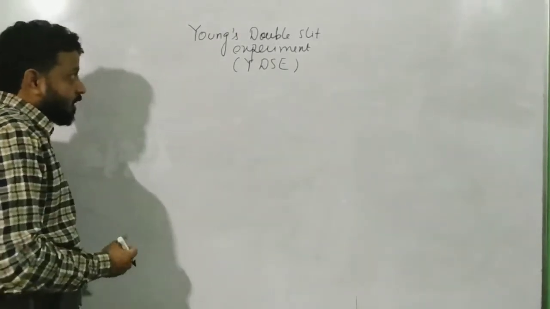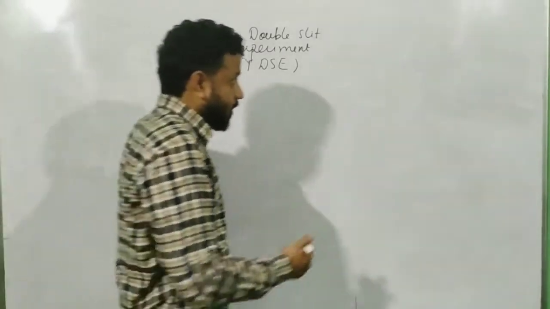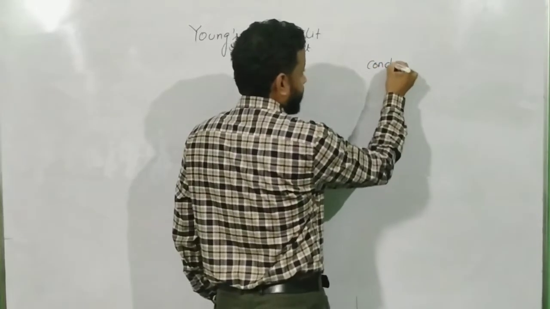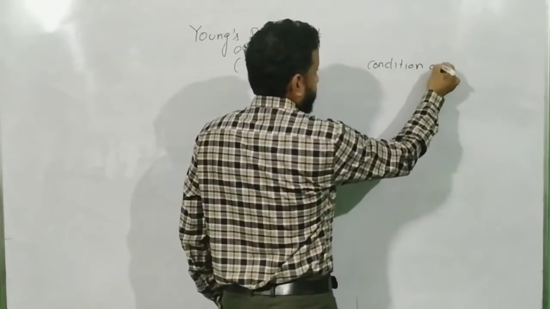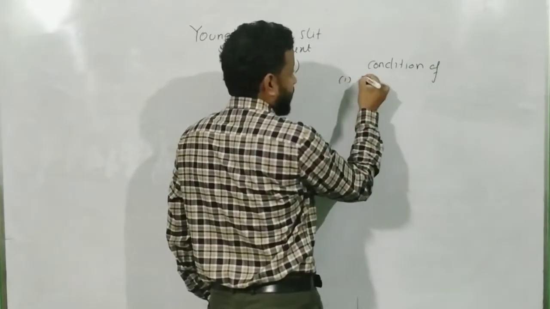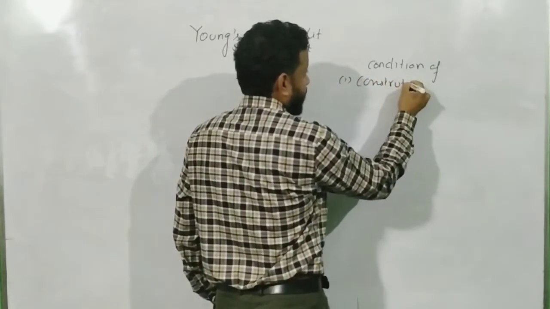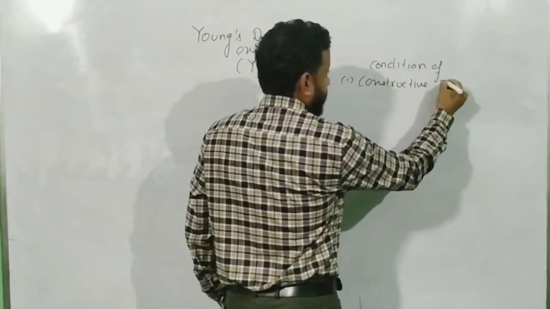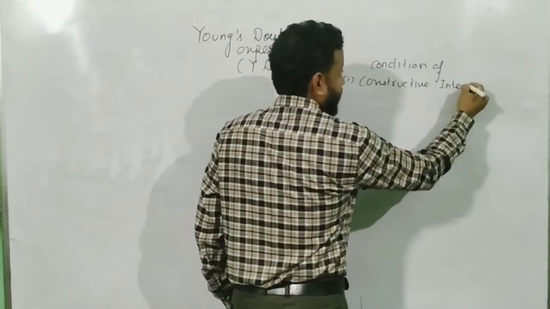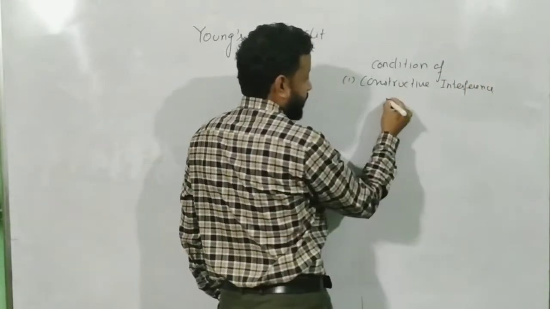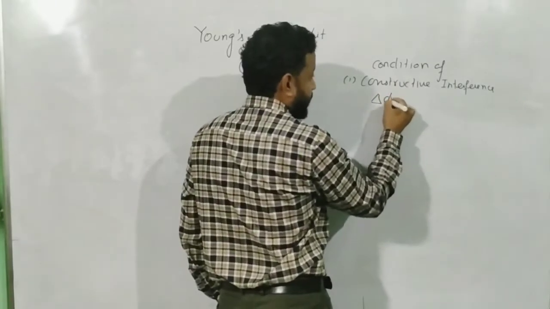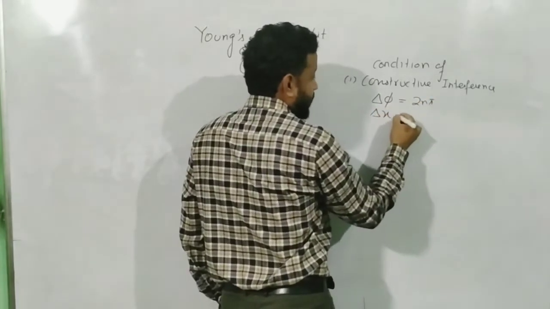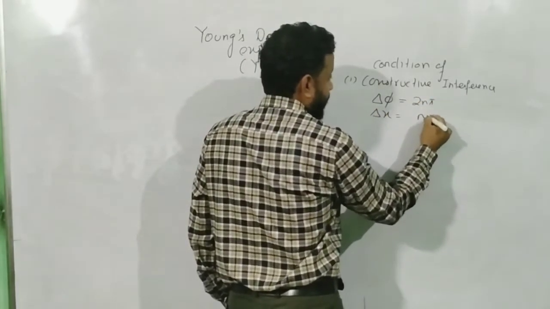Now, before we go to the topic, let's have a quick recap of the conditions which we learned in the last class. That is the condition of constructive interference. If you consider the phase difference, it is 2n pi, and the corresponding path difference will be equal to n times lambda.